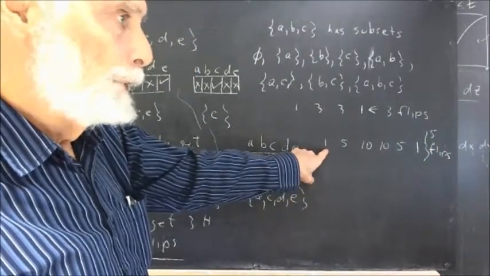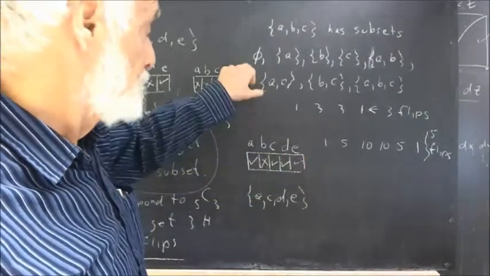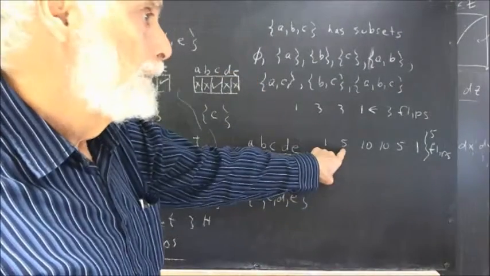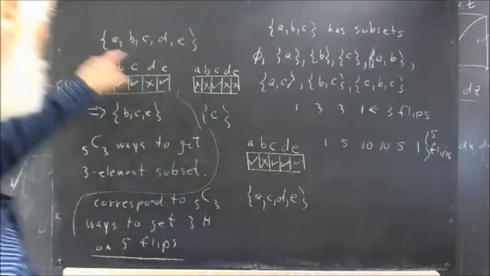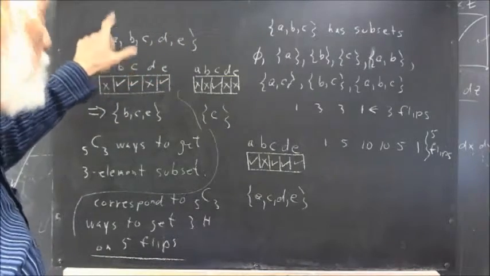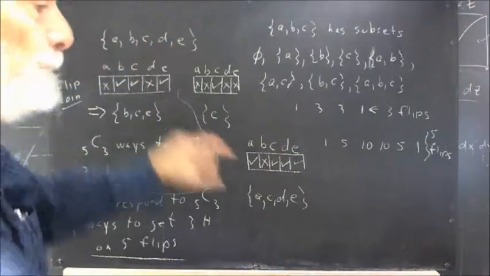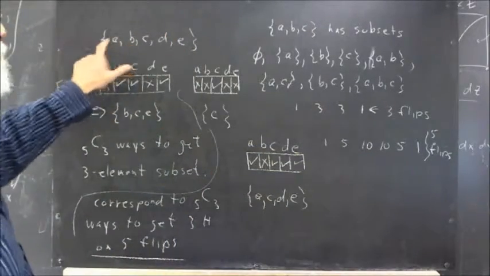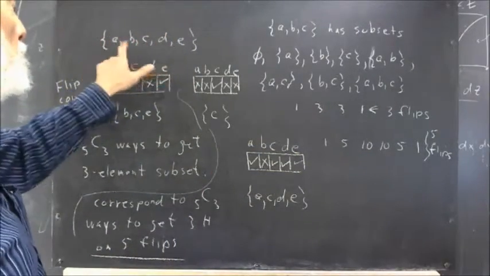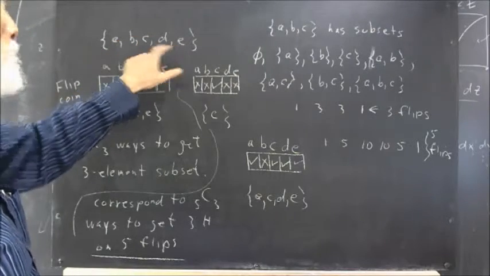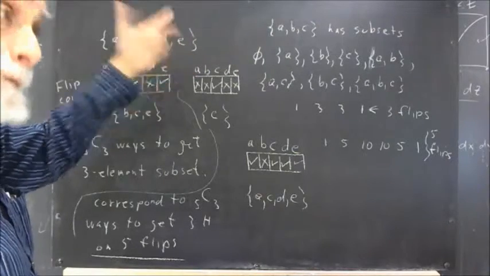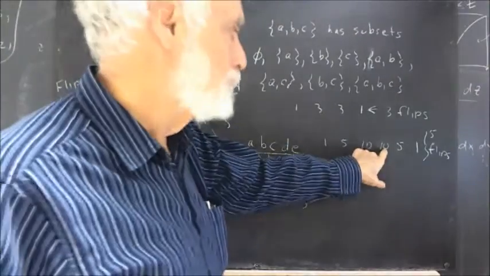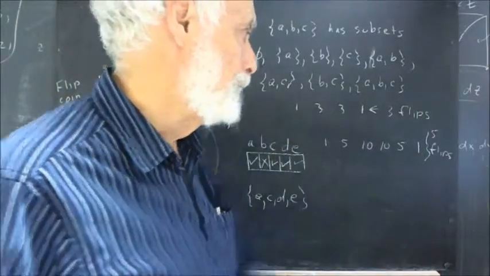There'd be one 0-element subset, which of course would be your empty set. There'd be 5 1-element subsets: either A or B or C or D or E. There are 10 2-element subsets: AB, AC, AD, AE, BC, BD, BE, CD, CE, DE. List them. And we could list the 3-element subsets, the 4 and the 5.